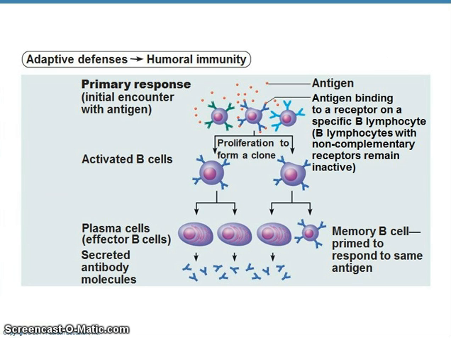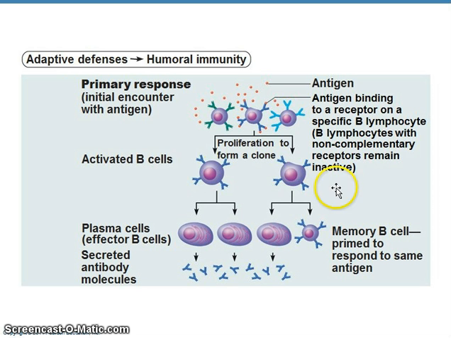So this is the whole process in one slide. It starts with antigen challenge, the first time you're exposed to an antigen. That antigen will bind to only specific antibodies. So the B cell that produces the antibody that recognizes that antigen is selected.